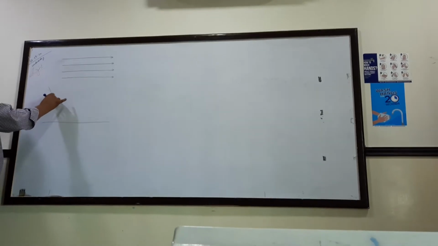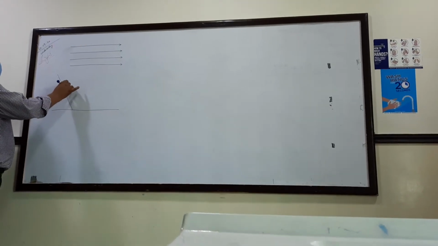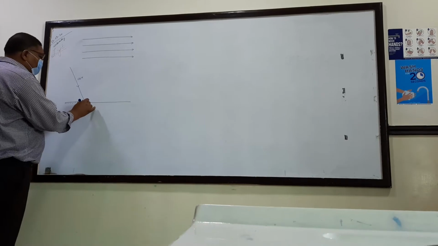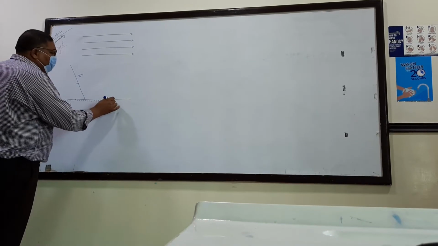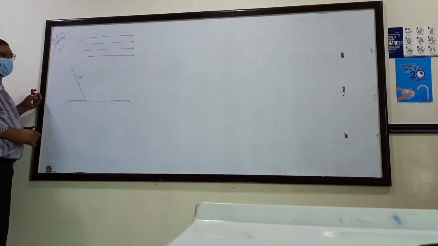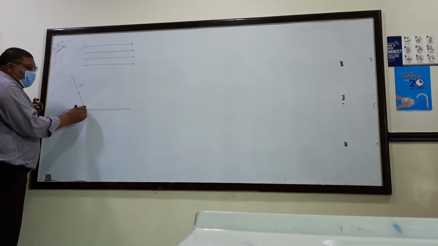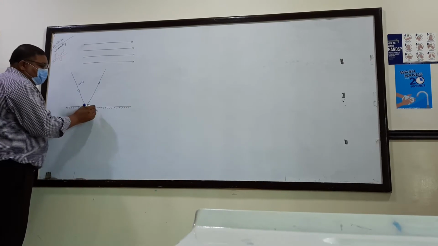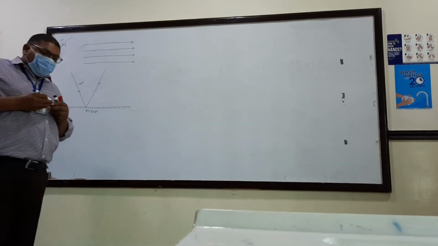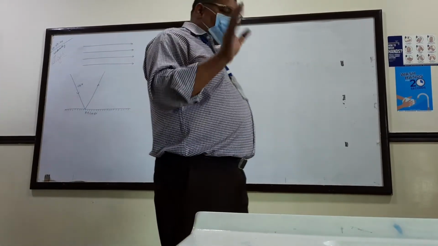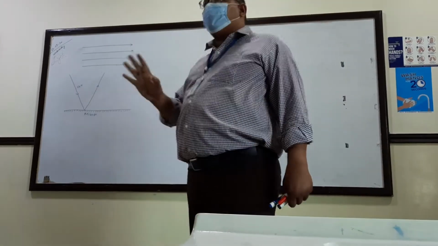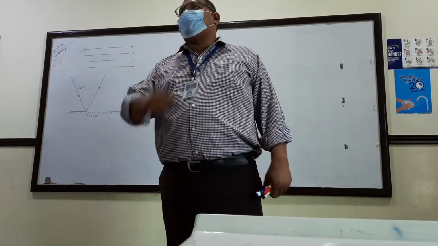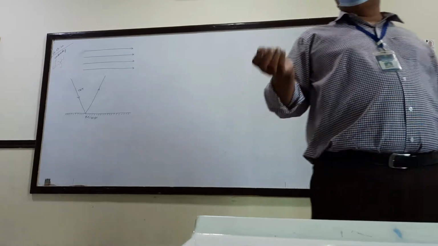The light ray is traveling in air, and this is a very smooth surface of glass. It's a mirror. So it bounces from the boundary. The mirror is another medium. So the light which was traveling in air bounces from the boundary of the surface of the mirror and comes back into air. This is called reflection. Understand?